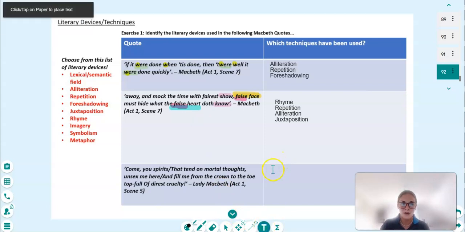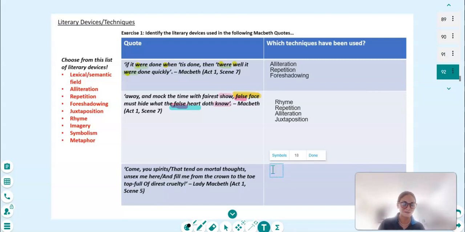Let's move on to our final quote. And this is from Lady Macbeth, who is one of my favourite characters. And I just think this scene is fantastic. It's when she's summoning evil spirits to remove her womanhood so she can help her husband and be a major part of this murder of the king. So let's read it, go through it.